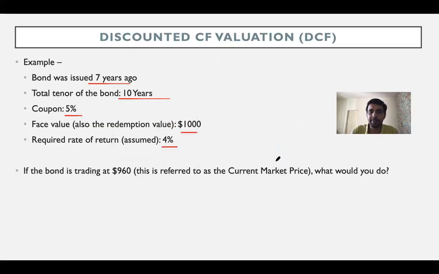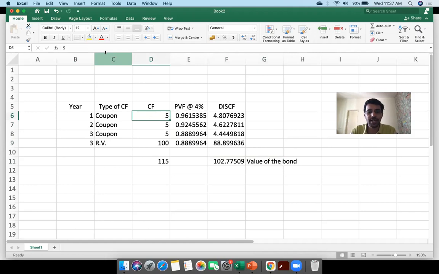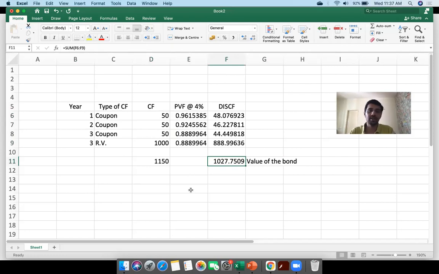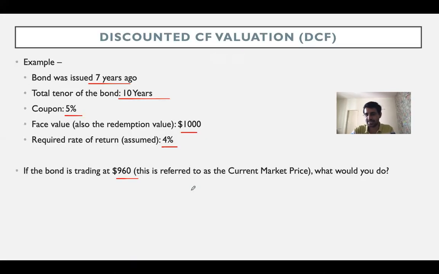Now, if I come back to the PPT, okay, I'm sorry, I think I made a mistake. It's supposed to be actually 50 over here. In case you actually realized it when I was doing, well and good. So let's say the value of the bond is actually 1027, all right? Now let's say the bond is actually trading at 960, right? You think that the bond is worth 1028, whereas the bond is actually trading at 960, right? And this is the current market price.